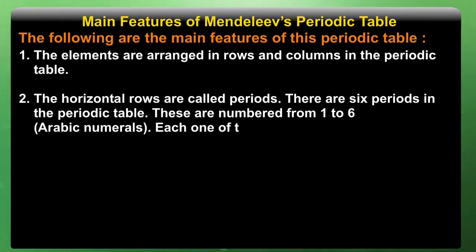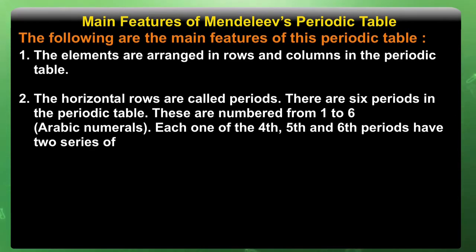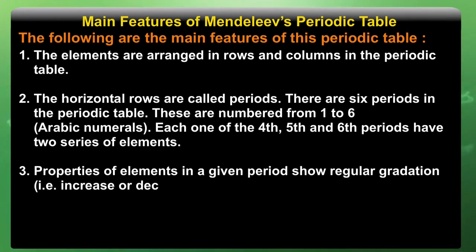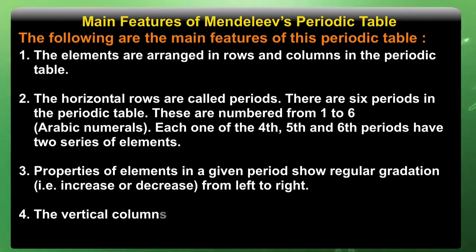They are numbered from 1 to 6 in Arabic numerals. Each one of the 4th, 5th and 6th periods has 2 series of elements. Properties of elements in a given period show regular gradation, that is, increase or decrease from left to right.